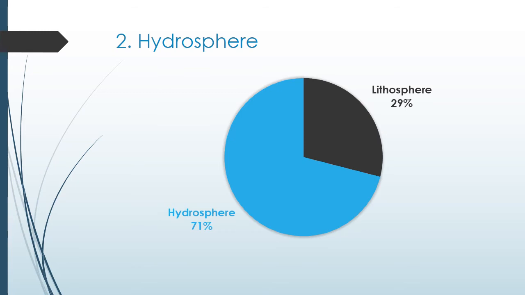It consists of everything. If we think of the North Pole or the South Pole or the glaciers, that thick layer of ice, those glaciers are also a form of water. So all the region that is covered by water is the hydrosphere. Approximately 71% of the total earth surface is covered with water. This area is so vast that continents appear as if islands.